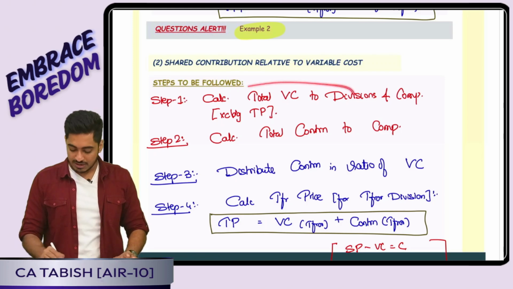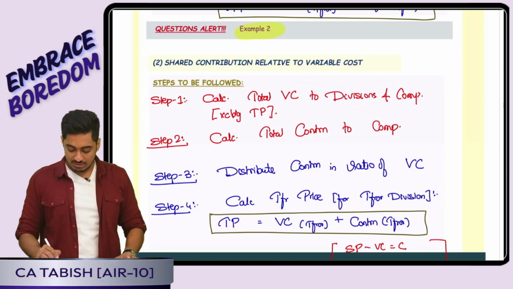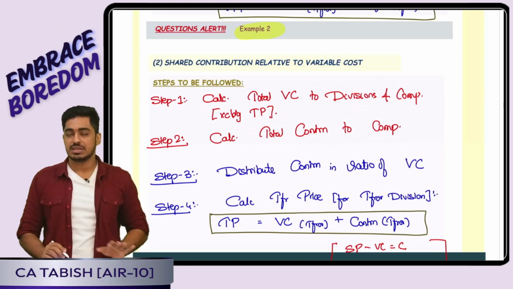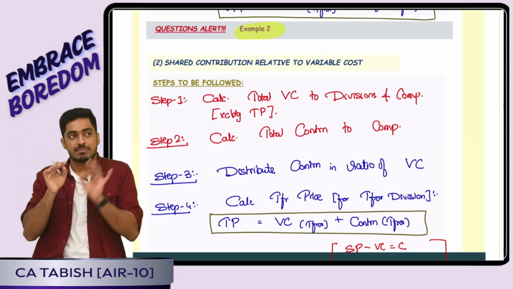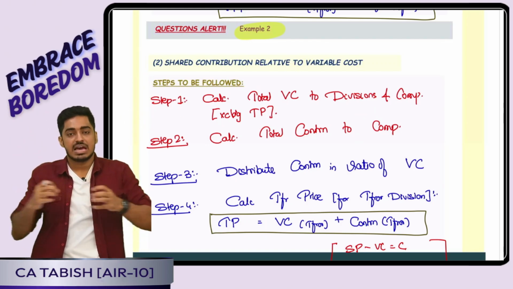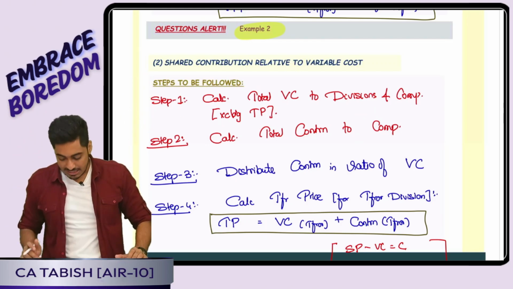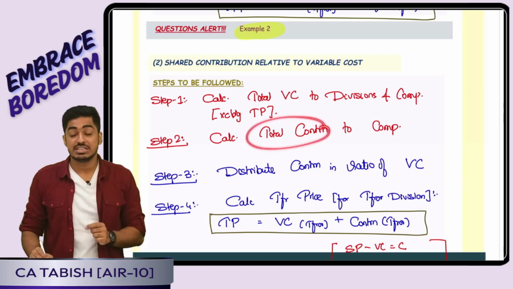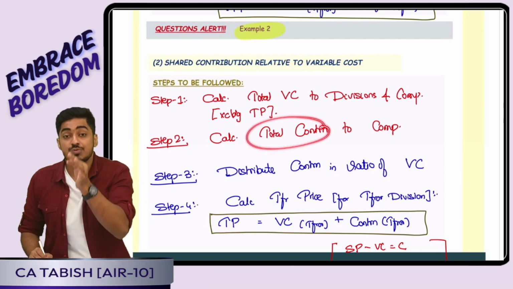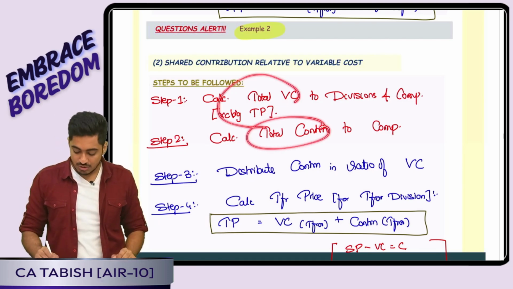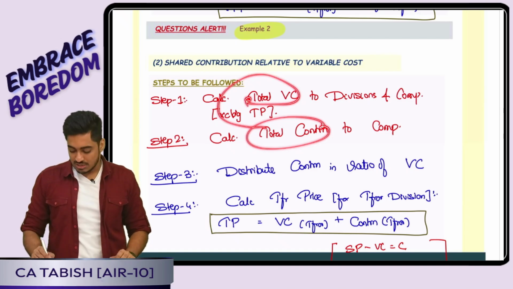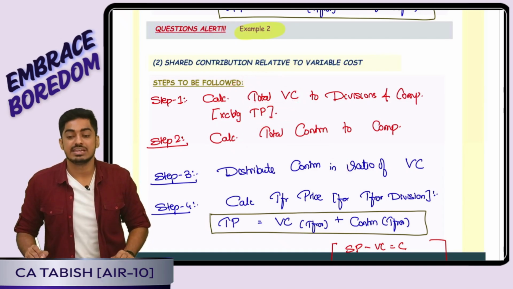So step 1 we have calculated this. Step 2, based on that we will calculate the total contribution for company. That is the sale value for company minus the variable cost for company. I will arrive at the total contribution for company. Yes, the total contribution has to be distributed between divisions, in the ratio of variable cost of the division. So I will arrive at contribution for every division.